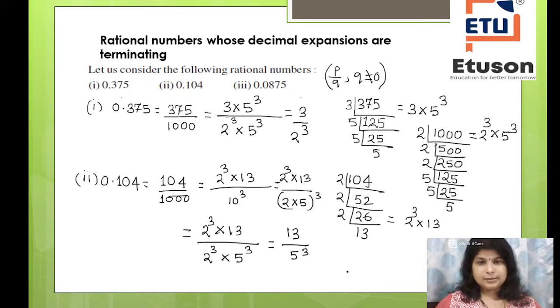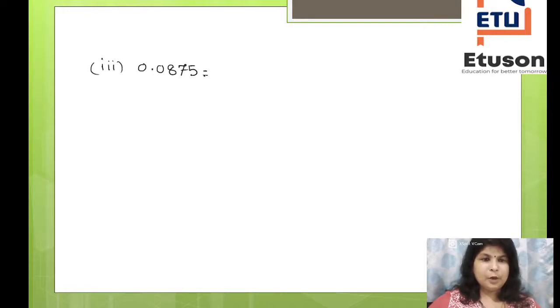Now let us consider the next question, where you have the decimal 0.0875. Let us go for that. So you have the decimal 0.0875. How many numbers do you have after the decimal? You have four numbers after the decimal. So what will you write? You will write 875 divided by how many zeros? It is 1, 2, 3, 4 after the 1. So 10 to the power 4.